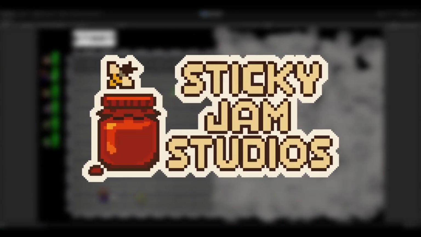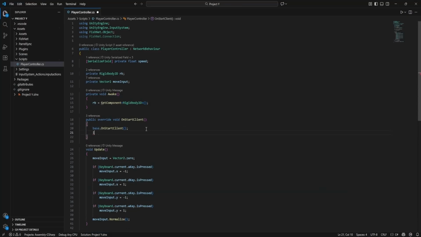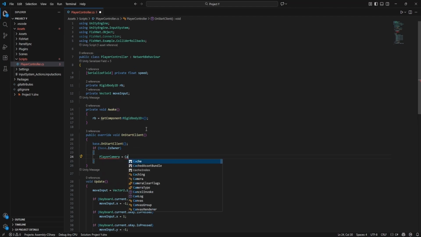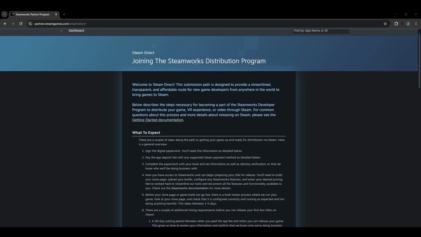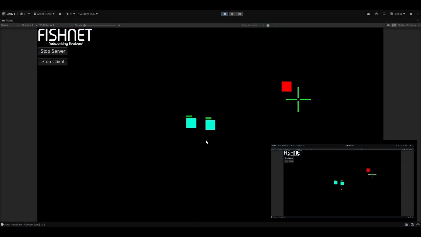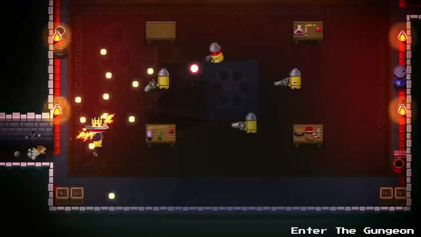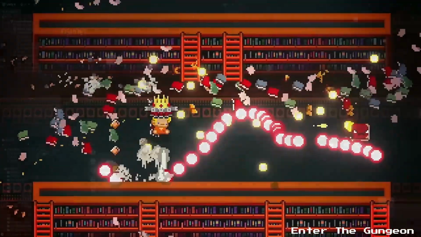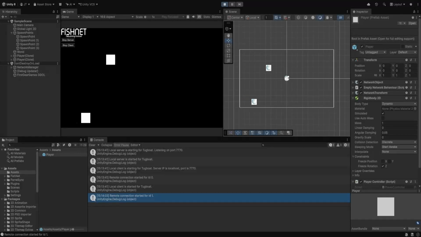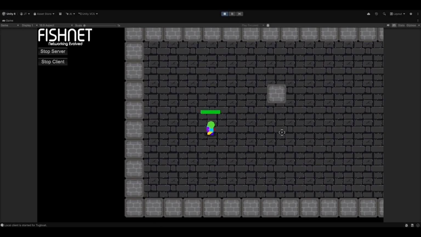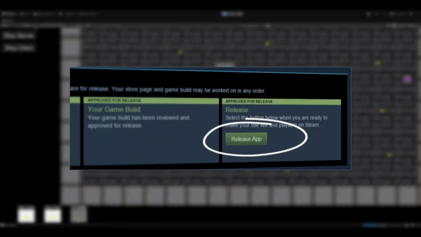As a solo developer, that means handling everything myself, from the networking and gameplay systems to the art, sound and publishing. My idea is simple, a multiplayer party shooter that combines the fast-paced chaos of games we all love with a top-down 2D pixel art style. Every week I'll be tackling a new challenge, sharing the progress, the mistakes, and hopefully getting one step closer to finally releasing a finished game.